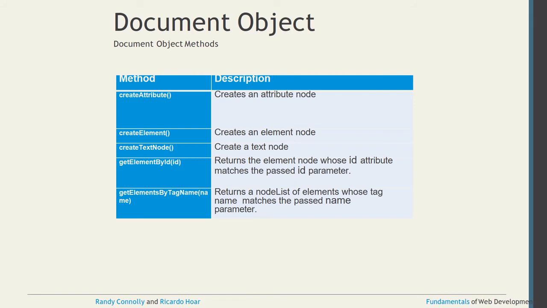Whenever you want to create an attribute node, you can use createAttribute. To create an element node, you can use createElement. To create a text node, use createTextNode. But whenever you want to pass a value, I can say pass the value, then with the help of the ID name in the HTML you can pass this value with getElementById. In the same way, getElementsByTagName also we can pass a value.